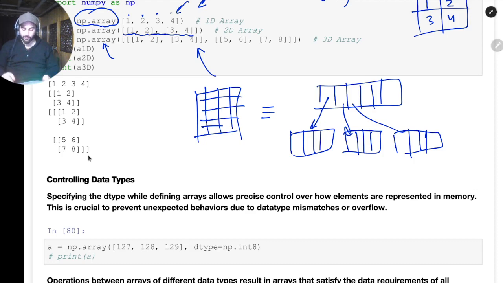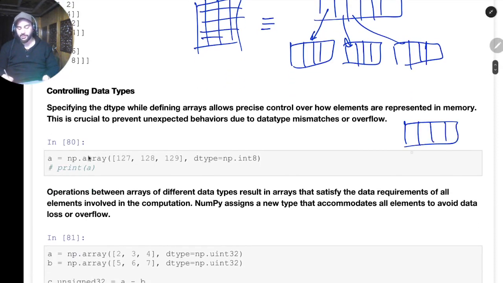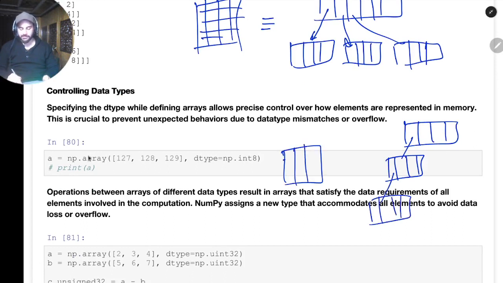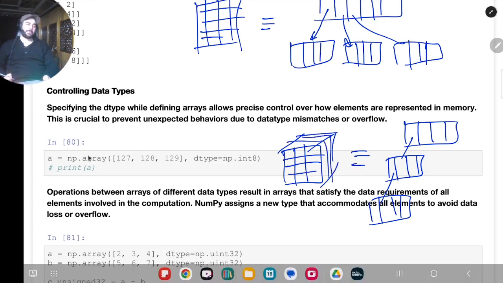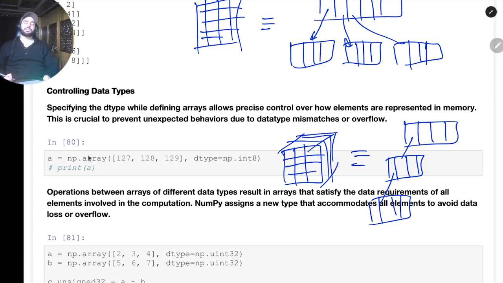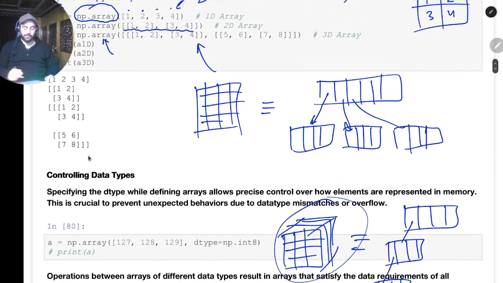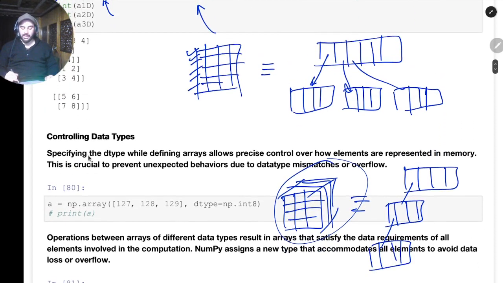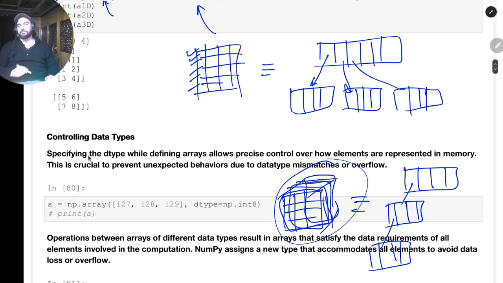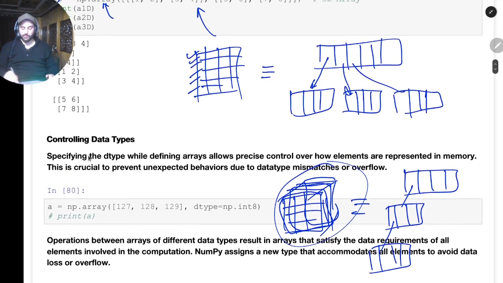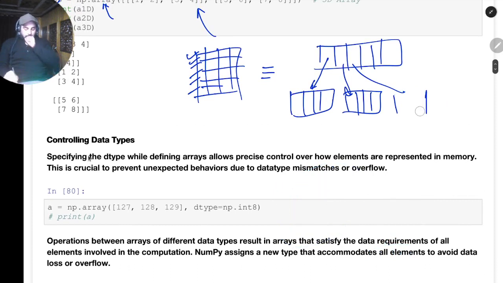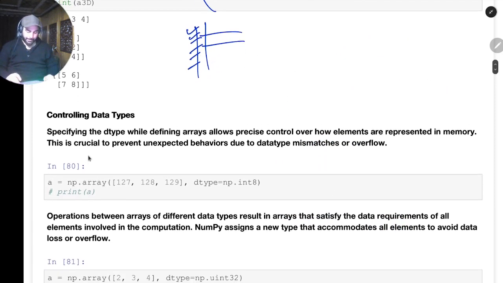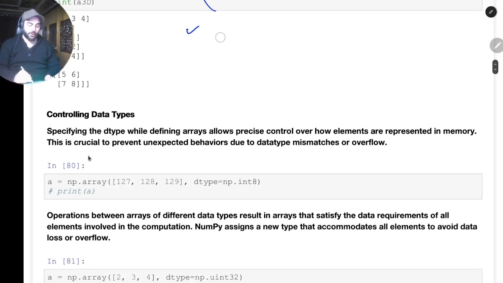So if we have a 3D array, we can look at it as a list of lists of lists, where every element is itself a list. Otherwise, you can just see it like this, and then you just stack these things over. These things are equivalent. So do you see how there are two perspectives? I can look at it as a list of lists, or otherwise, I'll just stack them together, like here I first stacked the rows. Okay, then I had these 2D arrays, I stacked them together. Basically, they are equivalent. So this is the first way of creating arrays from a list.